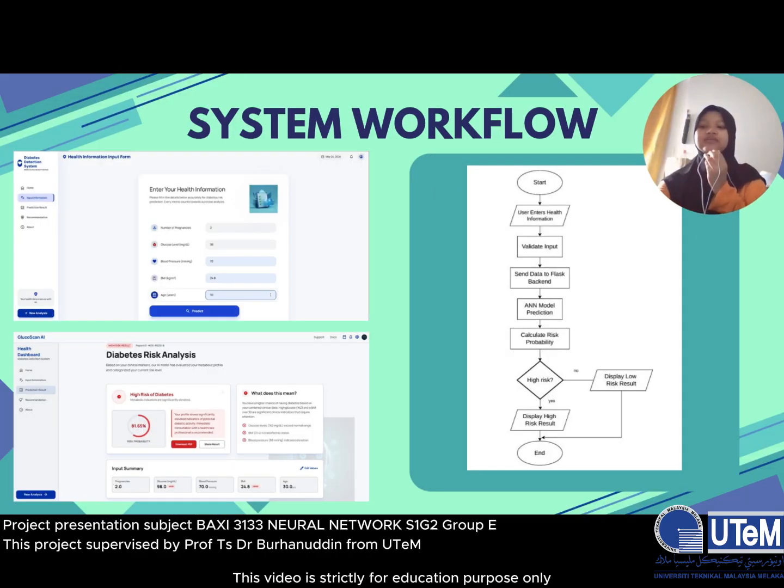This slide illustrates the workflow of the proposed system. First, the user enters health information through the input form. The system then validates the input data before sending it to the backend. The ANN model processes the information and calculates the diabetes risk probability. Based on the prediction results, the system will display either a low risk or high risk outcome. Finally, the result is presented to the user together with relevant health recommendations.